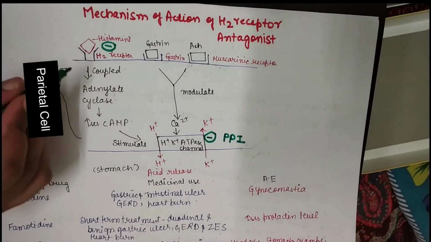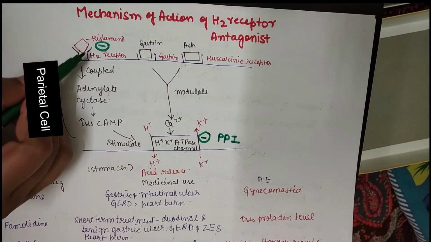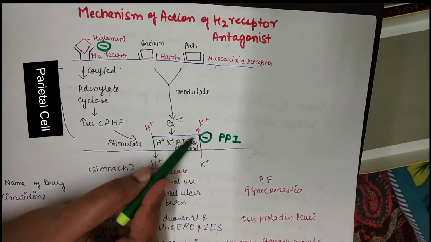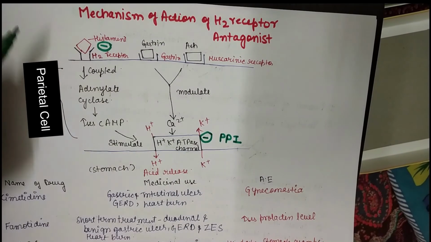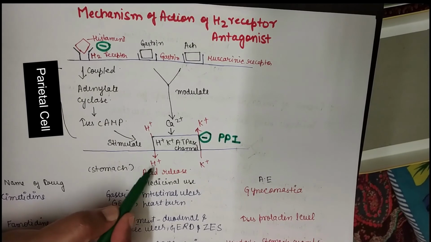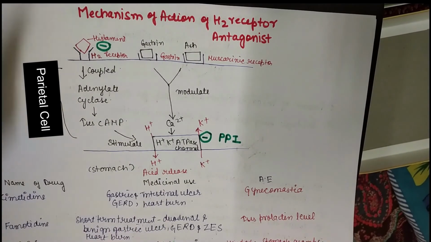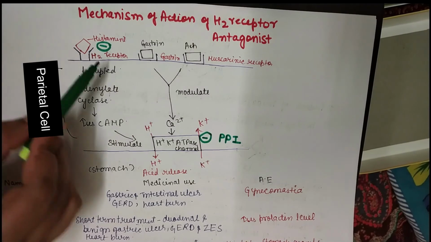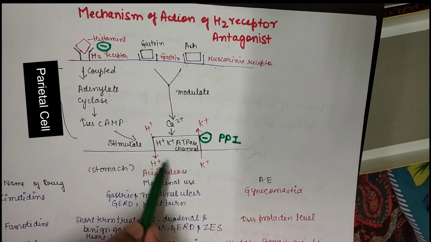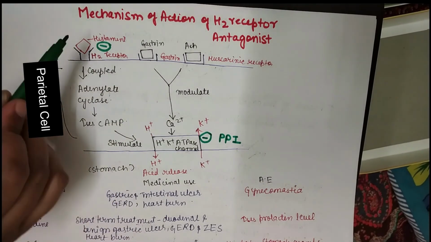So here you can see this is the H2 receptor antagonist drug. They will work on this H2 receptor, and the proton pump inhibitors will inhibit this channel. But ultimately the pharmacology is the same. They will inhibit the release of H plus ion. So the aim of H2 receptor antagonists and proton pump inhibitors is the same, although they act on different targets.